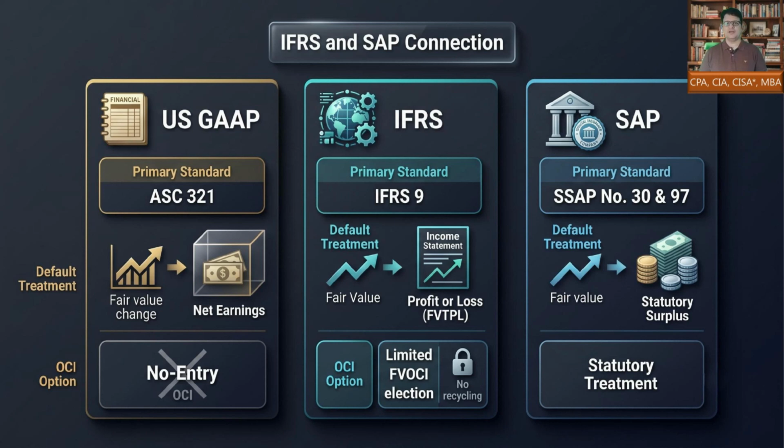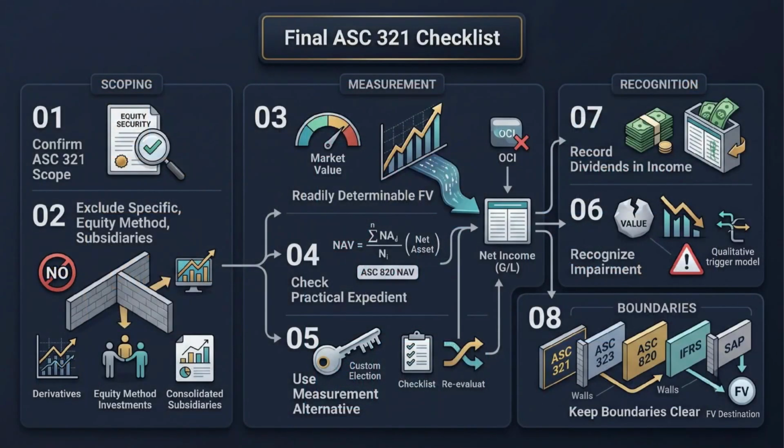Under statutory accounting principles, or SAP, the treatment follows NAIC statutory guidance, including SSAP number 30 and SSAP number 97 where applicable. The same word, fair value, can lead to different destinations, so compare the framework objective before comparing the label. Let us close with the ASC 321 checklist.